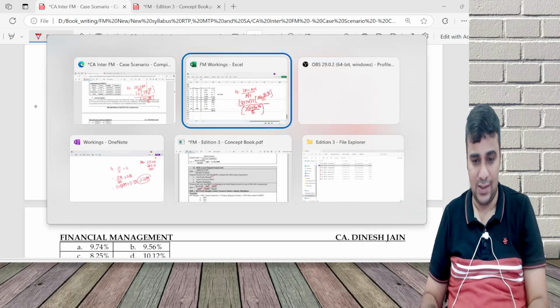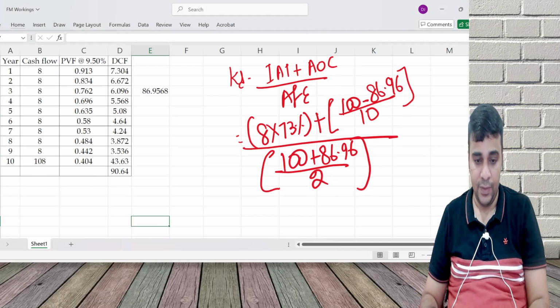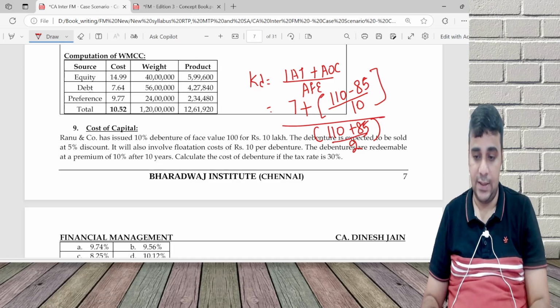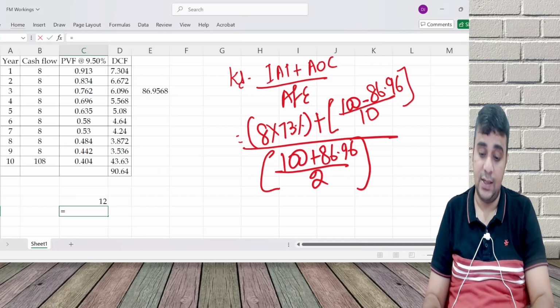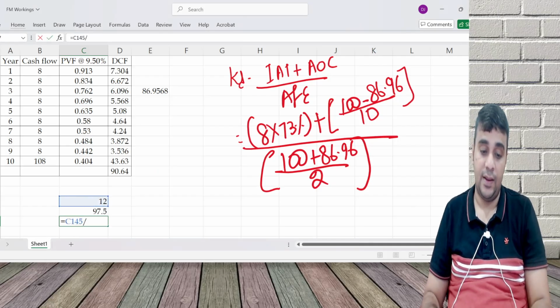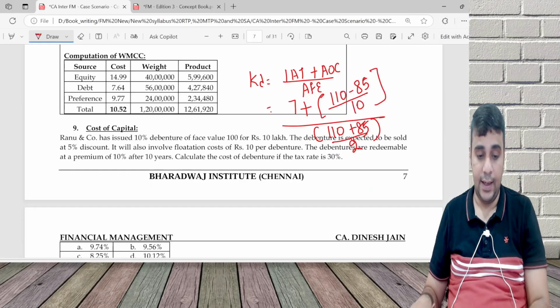Okay, let me do the answer also. You will get comfort then only. 7 plus 5, 12. 110 minus 85. And the good part is, in case you make mistakes, like I made mistakes, it gets rectified then and there. That's the beauty of MCQ. I get 12 point.